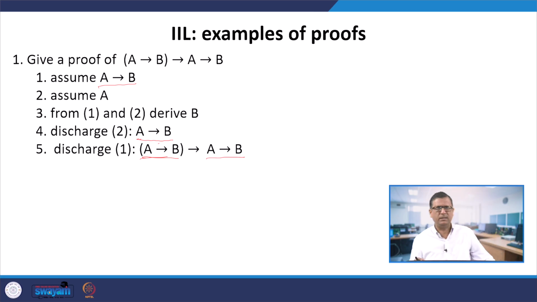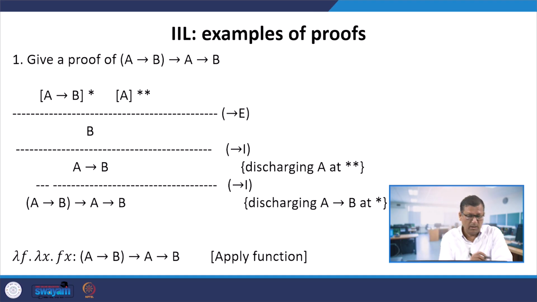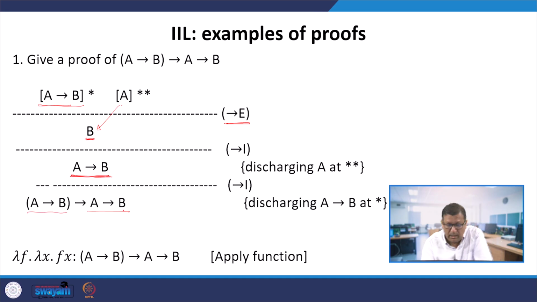Now we have to present it in the structure of arrow E and arrow I, that notation. We assumed A arrow B and we assumed A. We put them in square brackets, and then we applied arrow E, so we obtained B. Then we are discharging A. From A we have obtained B, so we can say A implies B. Now assuming A arrow B, we have obtained A arrow B. Then we discharge this and write A arrow B arrow A arrow B. Here when we are writing this, we are marking positions with star star and star.